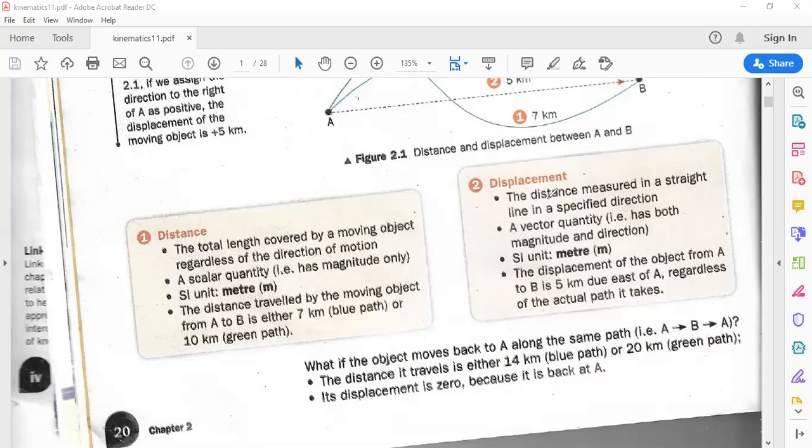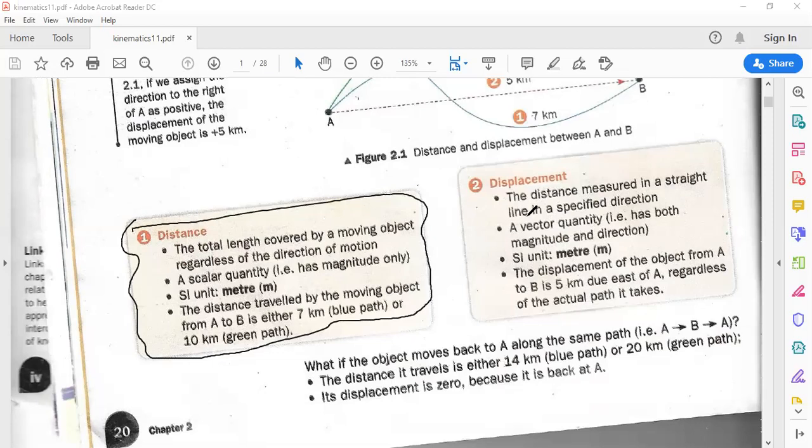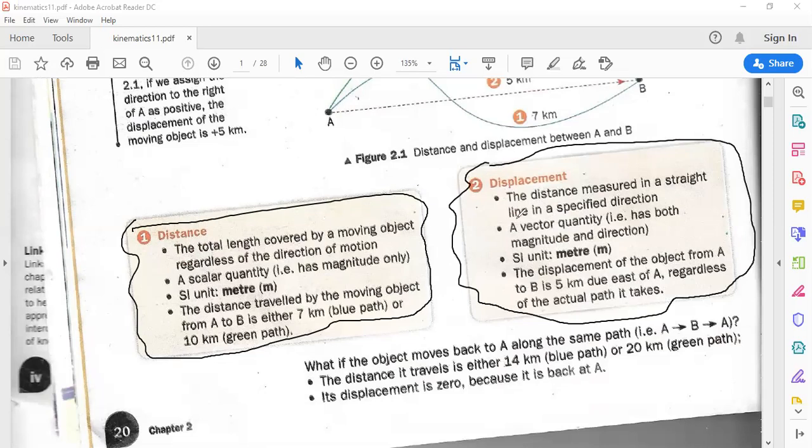While displacement is what? The distance measured in a straight line in a specific direction. It is a vector quantity. The SI unit is meters. We know that. And the displacement of the object from A to B is 5 kilometers due east of A, regardless of the actual path it takes. So they have given you the same definition which we discussed, for this example. Is it clear? Is this clear? Okay.